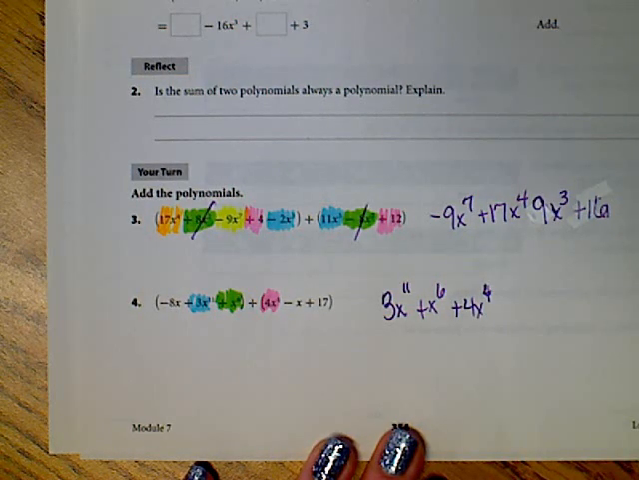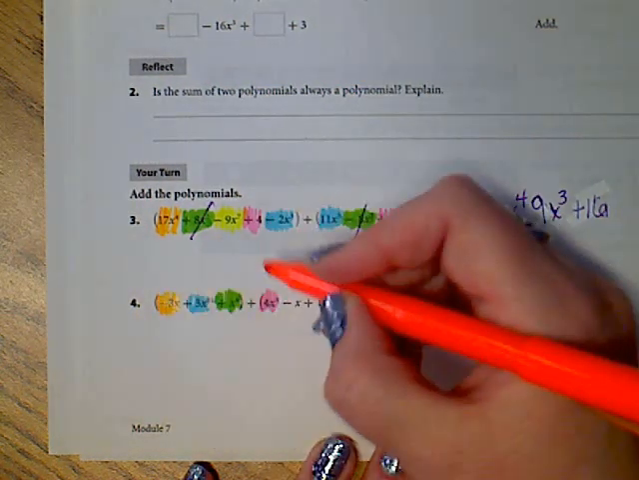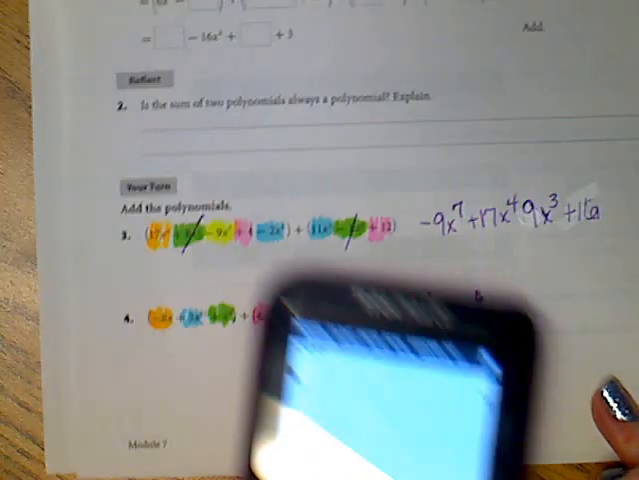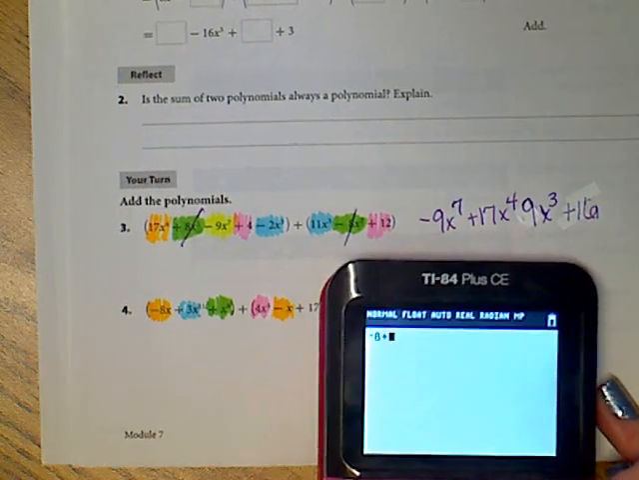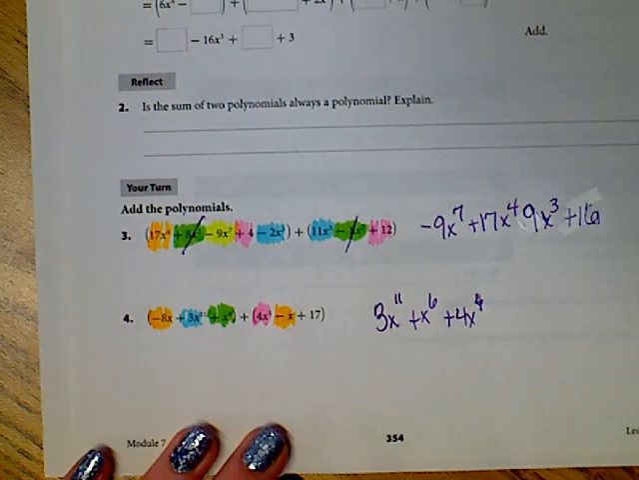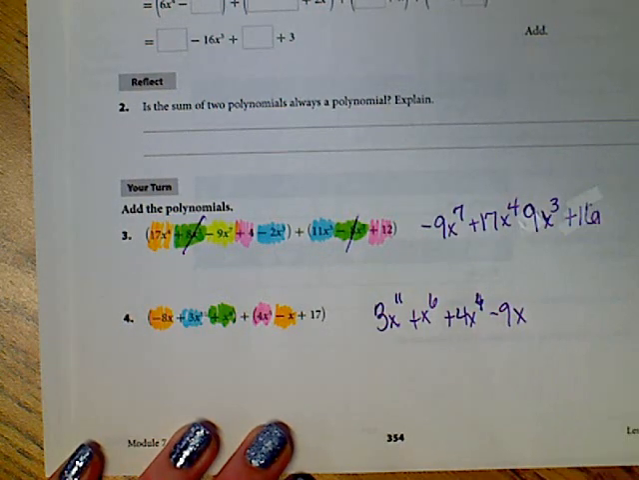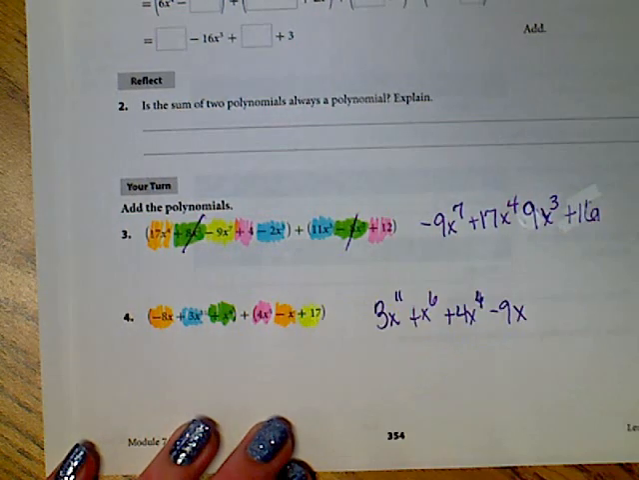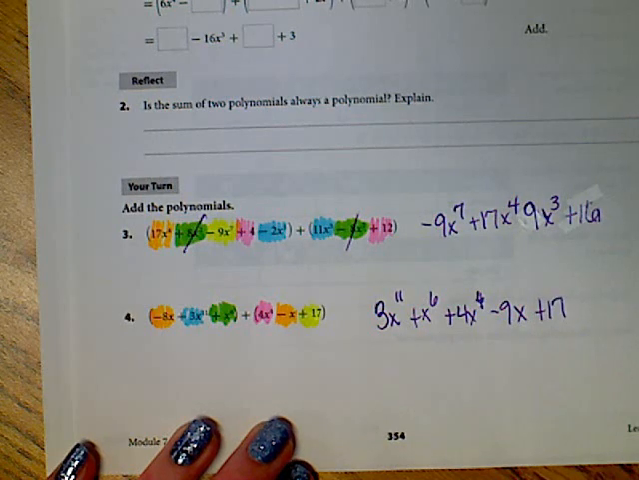Sorry, that 4 looks wrong. Then I've got negative 8x plus negative 1x. Please do that correctly. Negative 8 plus negative 1, negative 9x. And then look at that. At the end, I've only got this left. It doesn't have any like terms, so I write it down. So I know I've collected all of my like terms.